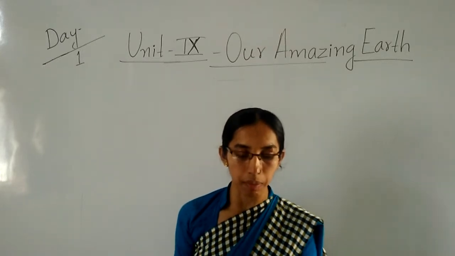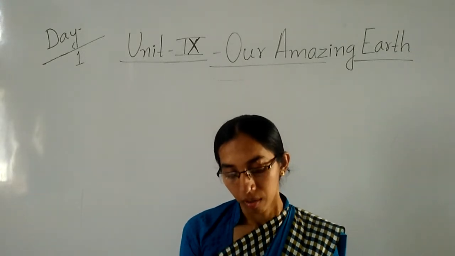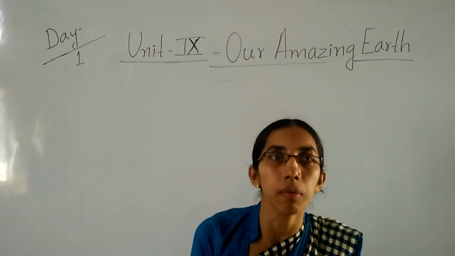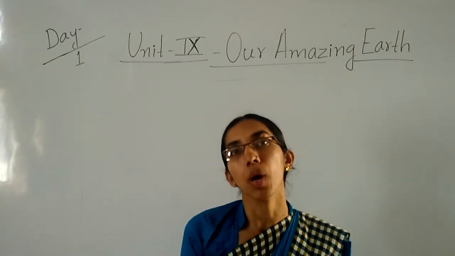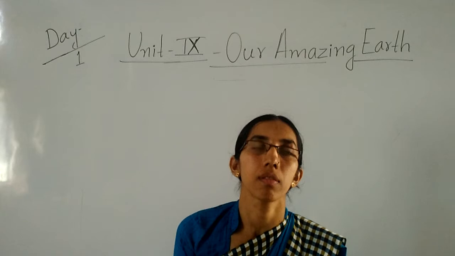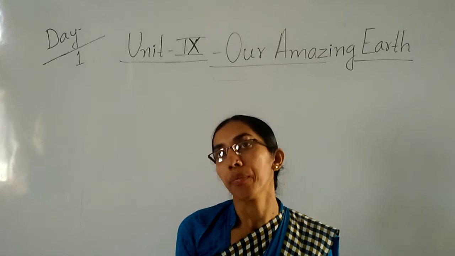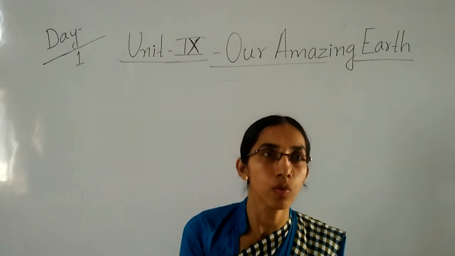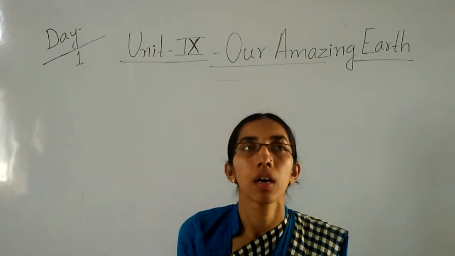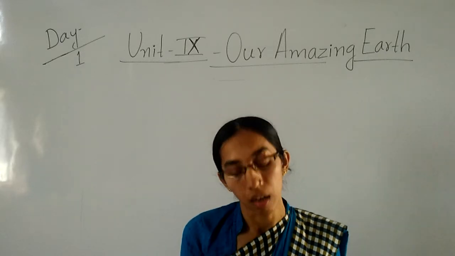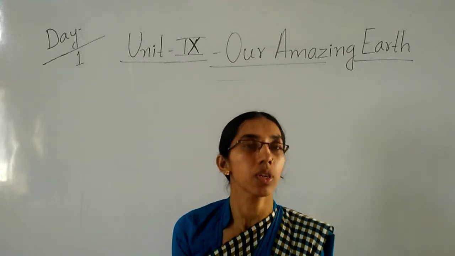In the previous class we discussed the 8th unit, all about water. We learnt how important water is to us. We use water for various purposes and we also learnt the formation of rain. What is the main source of water? Which are the natural sources of water? And finally we discussed how we pollute the water. So these are the things we finished in the previous unit, children.